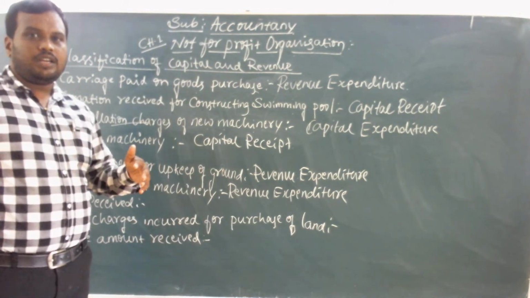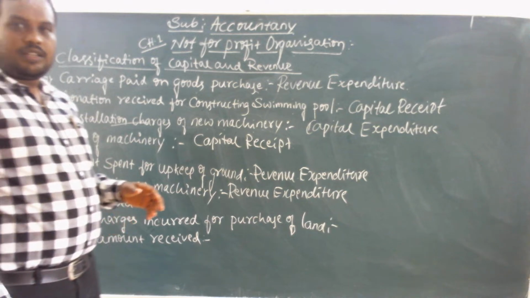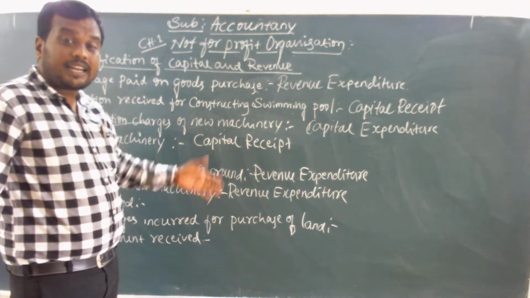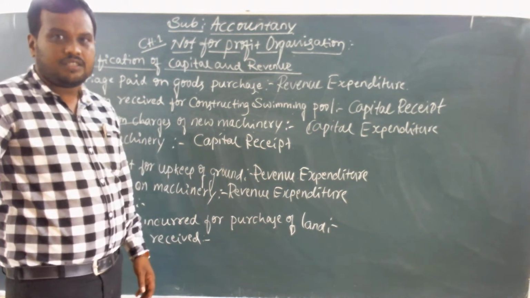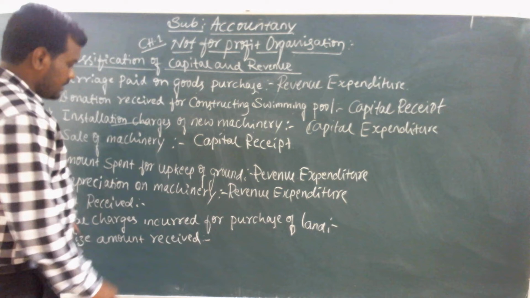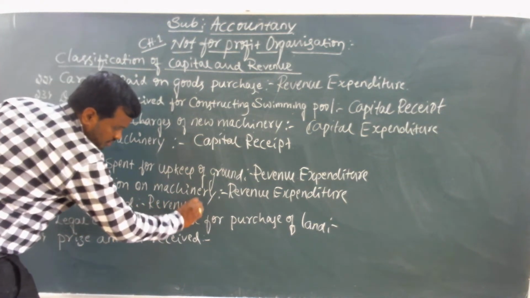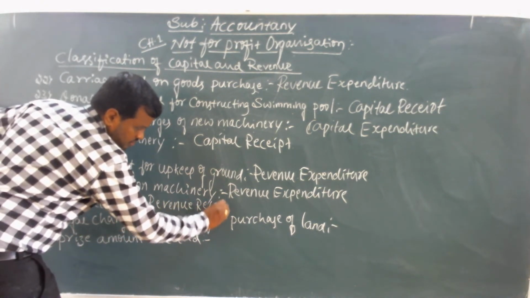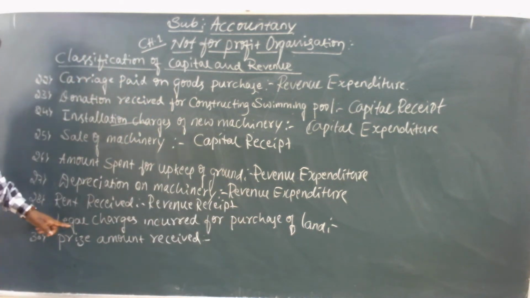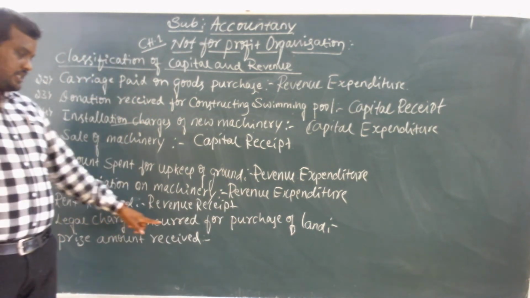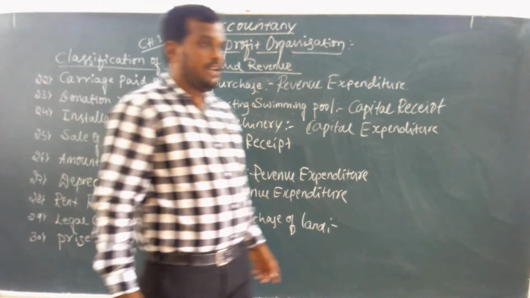So the next point will be rent received. Rent is received every month. That's why it is recurring in nature, regular nature. That is called revenue receipt to the organization.